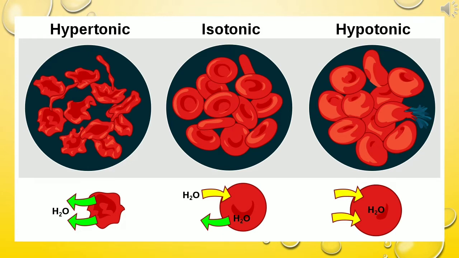In the third case, hypertonic solution. If we keep the red blood cells in the hypertonic solution, that means the external solution is more concentrated and the inner cell solution is less concentrated. What will happen? The water molecules move out of the cell, resulting in shrinkage of the cell.